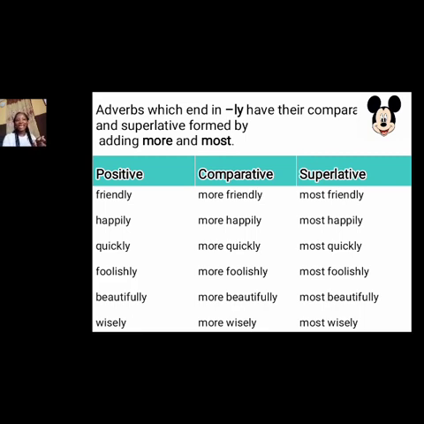Do you understand that? So now can we identify our regular adverbs and irregular adverbs, and also the adverbs that end in ly, and give their comparative and superlative? Yes, you are too much.